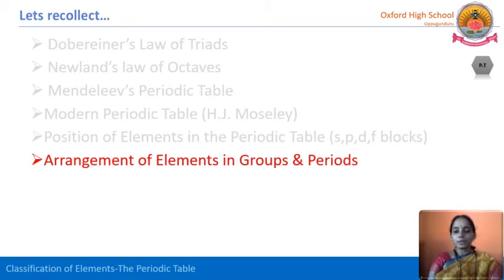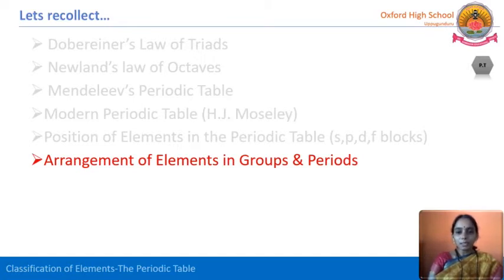Next one is the arrangement of elements in groups and periods. We have arranged all 118 elements in a proper manner, but how are those segregated? That is the same, following the Mendeleev periodic table: groups and periods. But in Mendeleev's table, he divided into subgroups. H.J. Moseley has done a clear-cut arrangement, with 18 groups in the modern periodic table, whereas 7 periods are there.